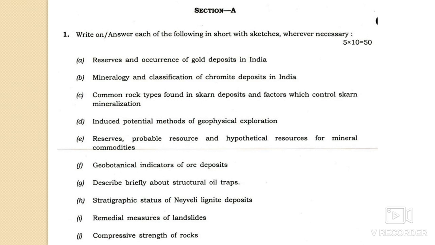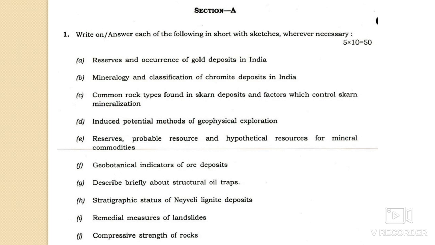Probable means probably, on the basis of geophysical exploration or prospecting methods, where the minerals may occur. Hypothetical means only on the basis of some theories. So you have to discuss that.